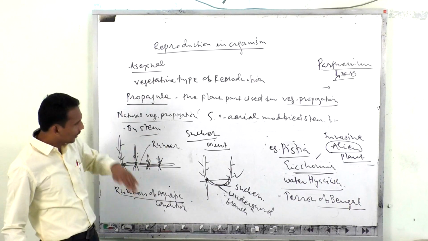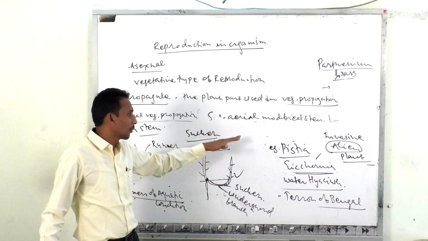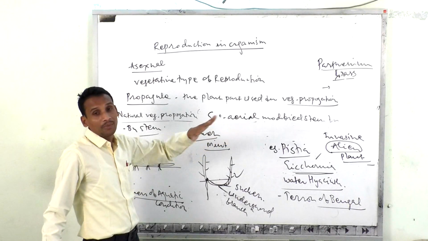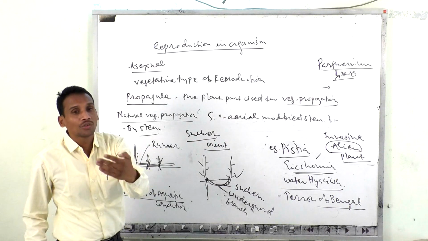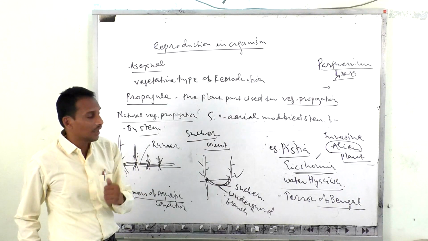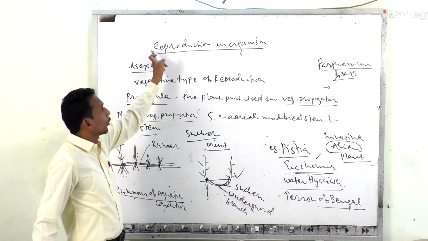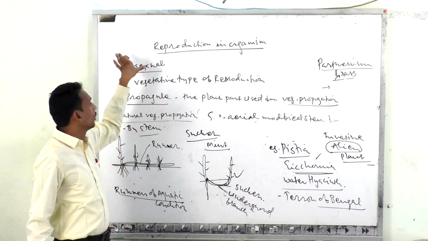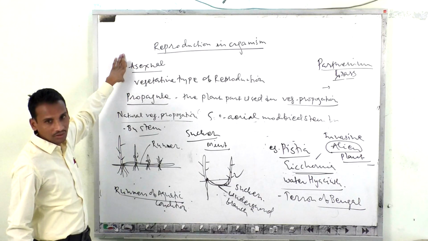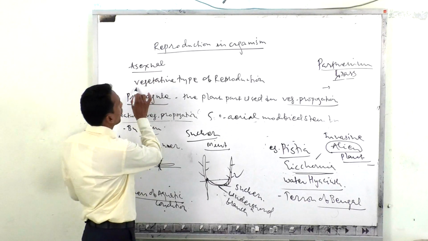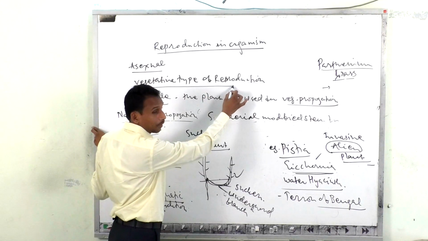Another method of vegetative propagation is the aerial modification of the stem to produce new individuals. We will discuss it in a later class. So today we can stop here. Today we discussed reproduction in organisms. We discussed asexual reproduction in a previous class. Today we discussed vegetative reproduction in plants.